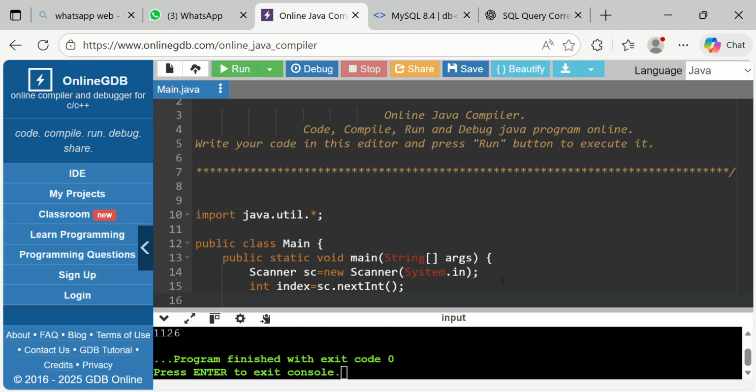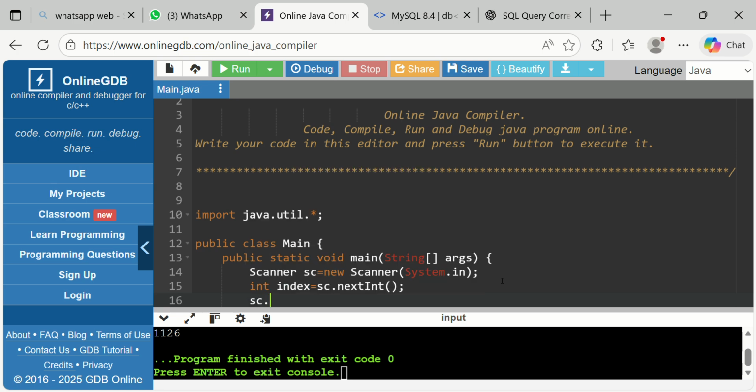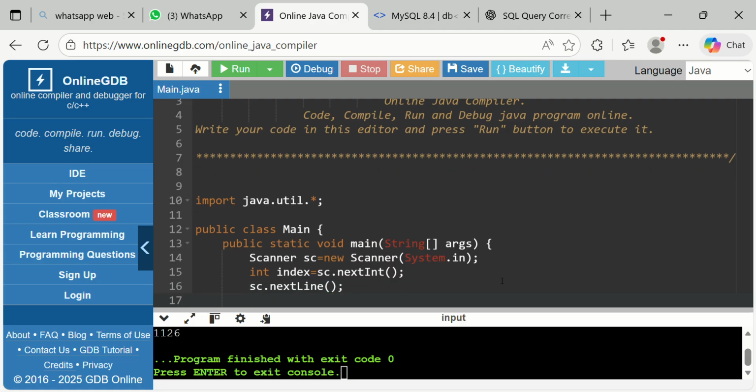Next we are going to take the string. If we want to take the string, we need to add this line so that it does not create an issue, because when we click the enter button, it will be considered as the string and just execute like that.